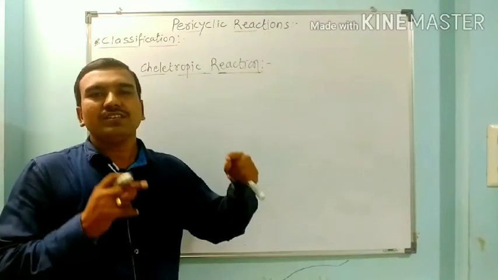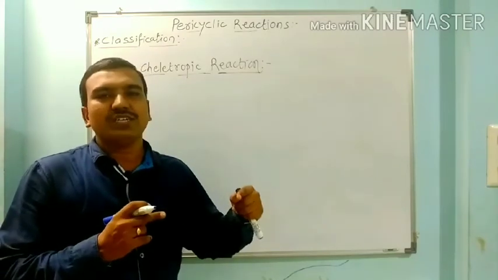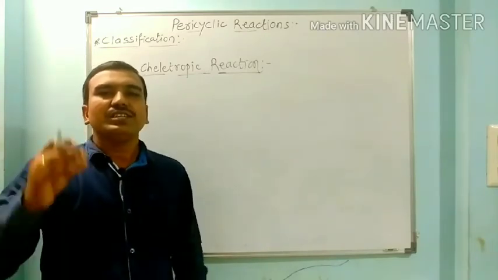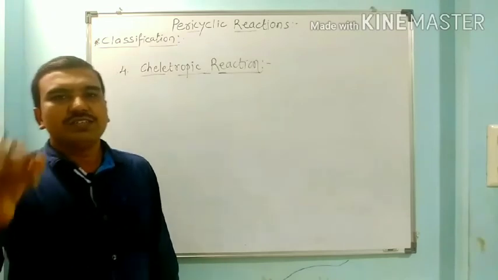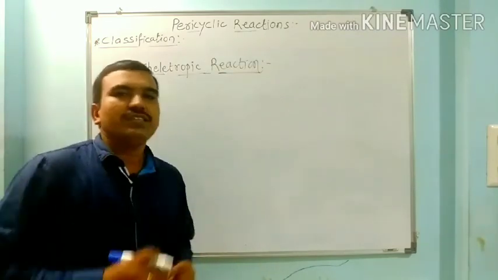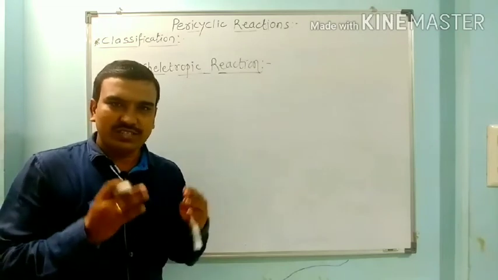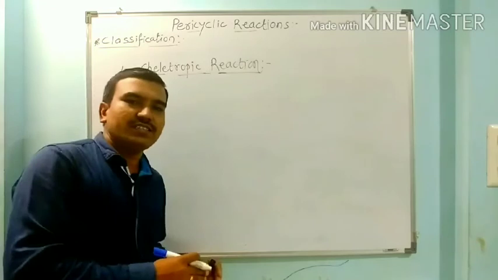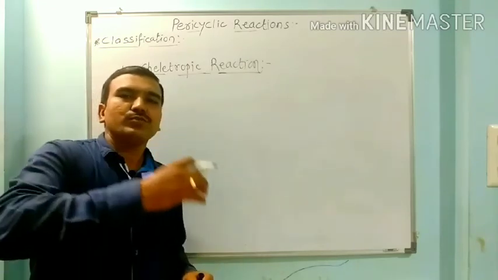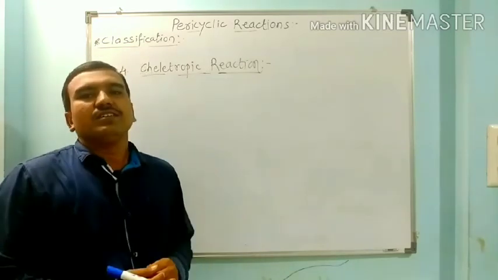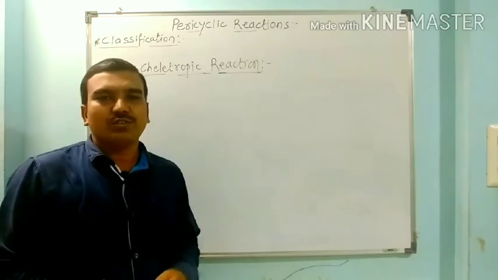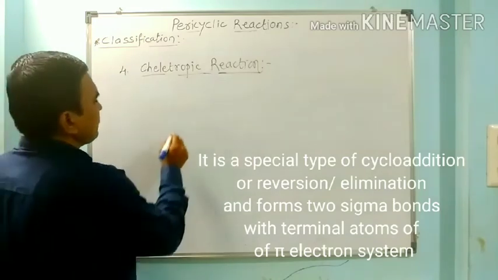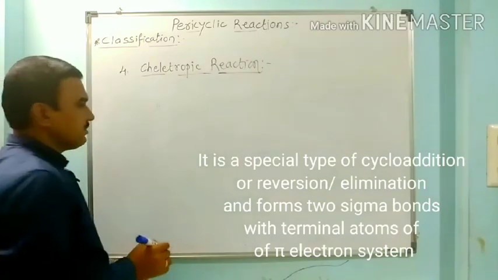So the terminal atoms of that conjugated system are bonded to a particular group. This is a special kind of cycloaddition in which certain groups are directly added across the terminal carbons of the conjugated system and form two new sigma bonds. In elimination, these groups are lost by breaking two sigma bonds. Here we have to see a simple example, the insertion of carbene.